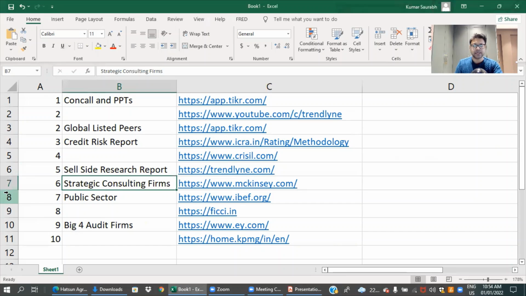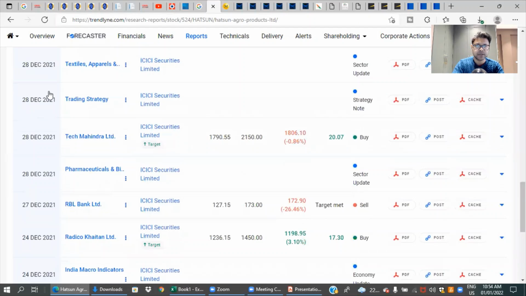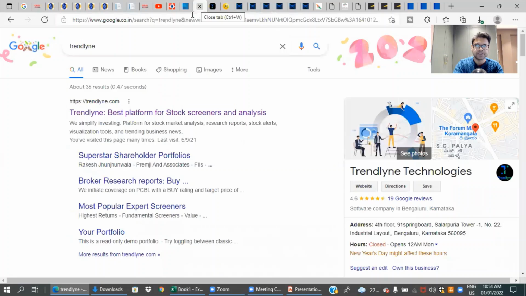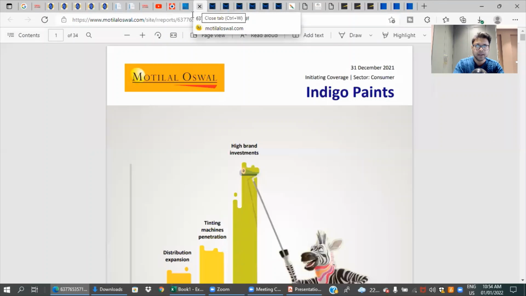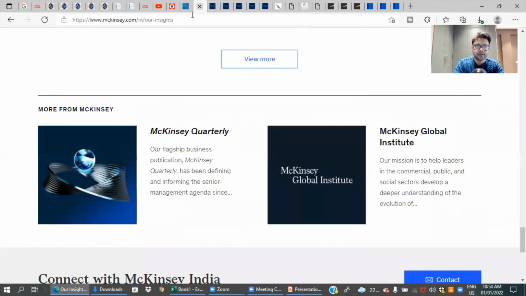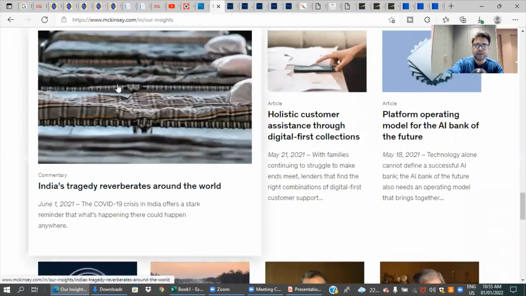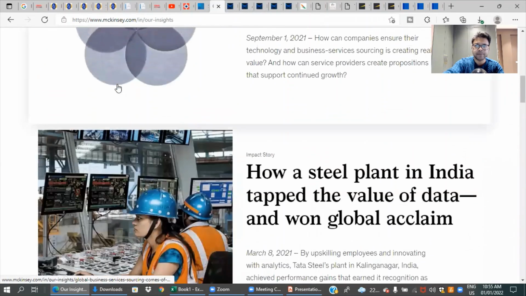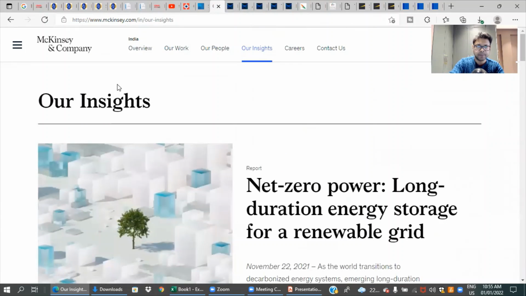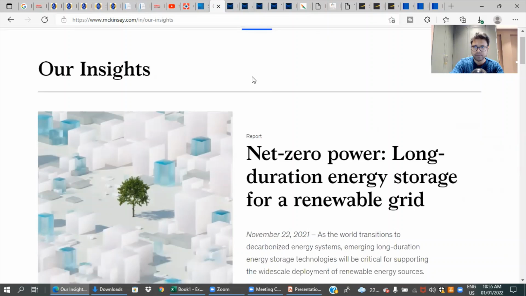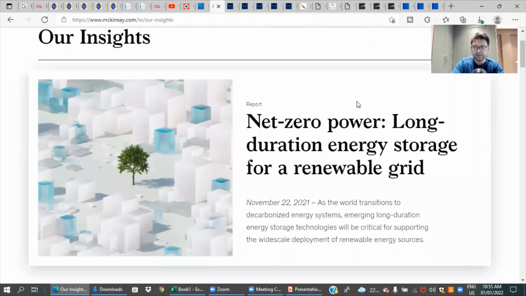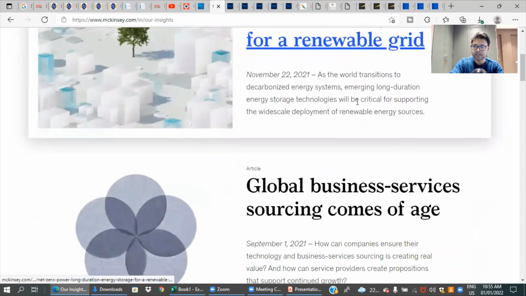The next is strategic consulting firms. I'm giving you one example of McKinsey, but in the same way we can leverage BCG or Bain. If you go to the McKinsey website, there will always be a global website and an Indian website. You will see they publish various insights, and you can go into the insights section. They publish reports, like this one, which is based on renewable energy.